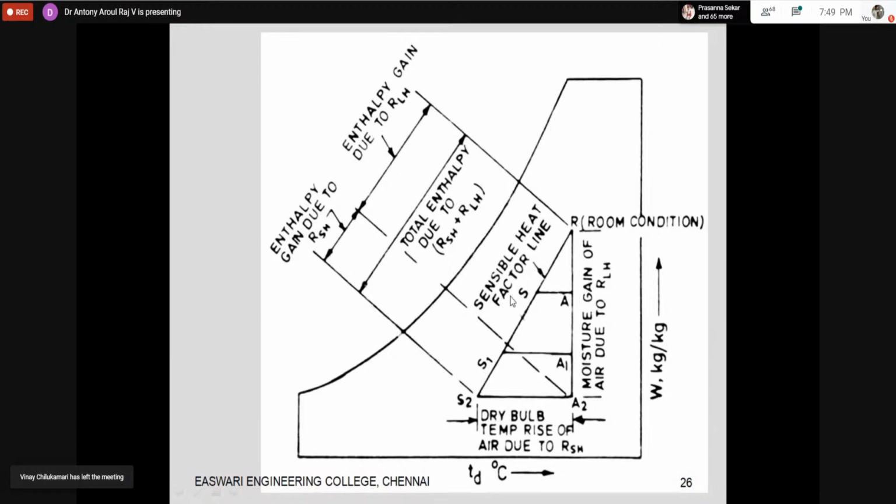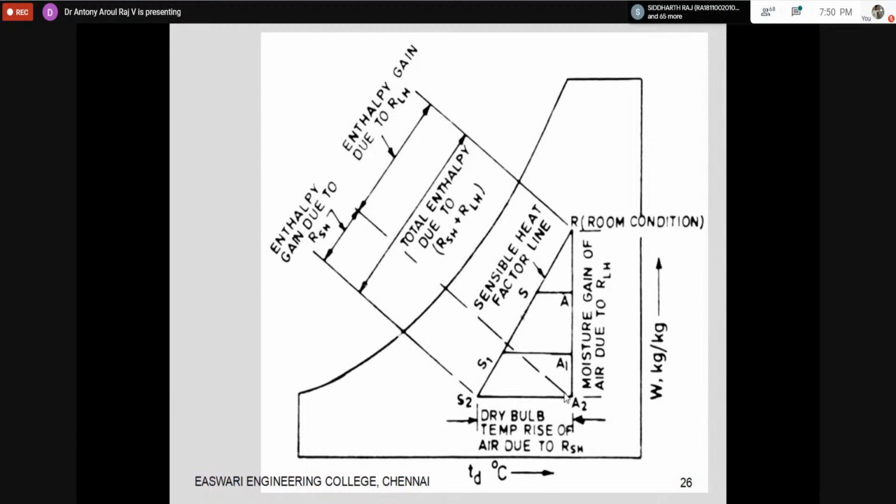Okay, so like that it will be increasing. That means the sensible heat factor decides that your cooling equipment should be capable of meeting the requirement of a larger latent load compared to the sensible load. Similarly, your cooling equipment should be capable of meeting the requirement of a smaller latent load compared to the sensible load. So that is decided by the sensible heat factor line.